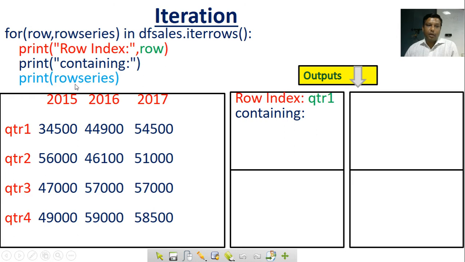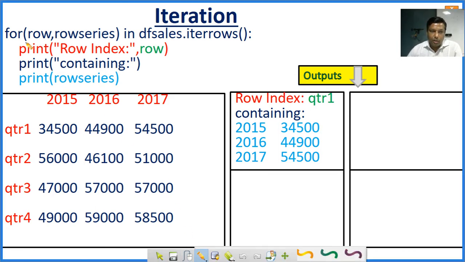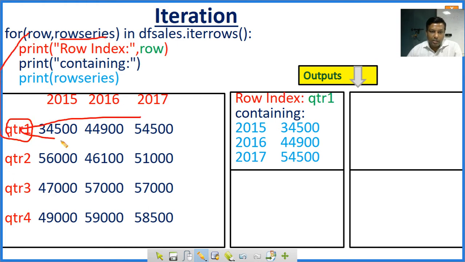If you write print row_series, what is in row_series? Row_series has 3450 in the 2015 column, 4490 in the 2016 column, and 5450 in the 2017 column. This is the for loop. So this is the first loop. In the first loop, row will take the quarter 1 value, and row_series will take these values.